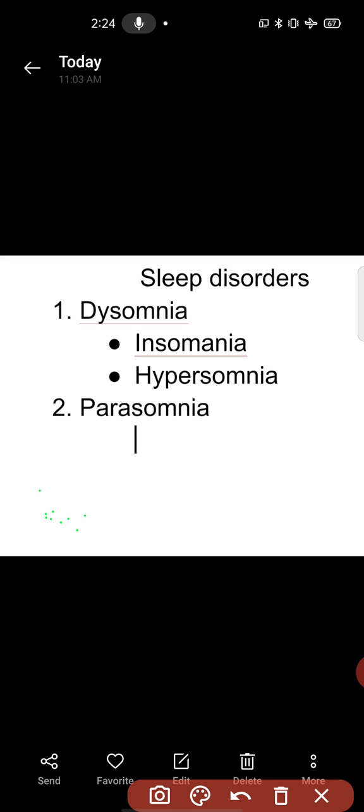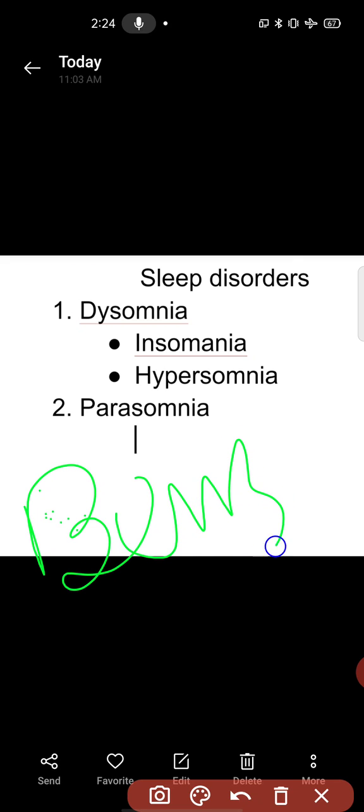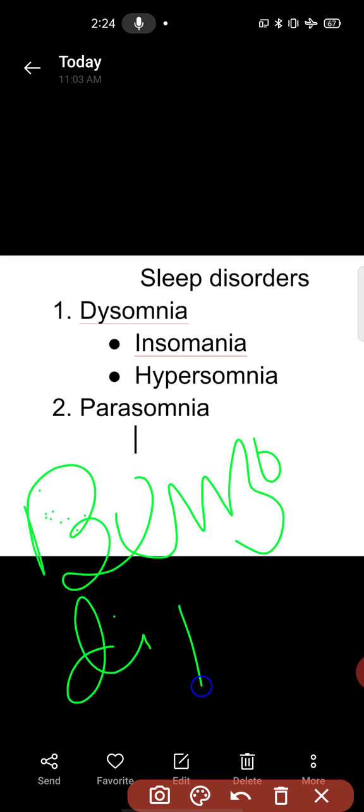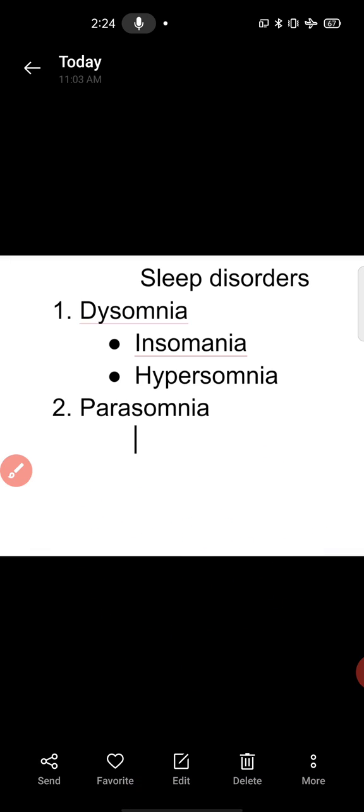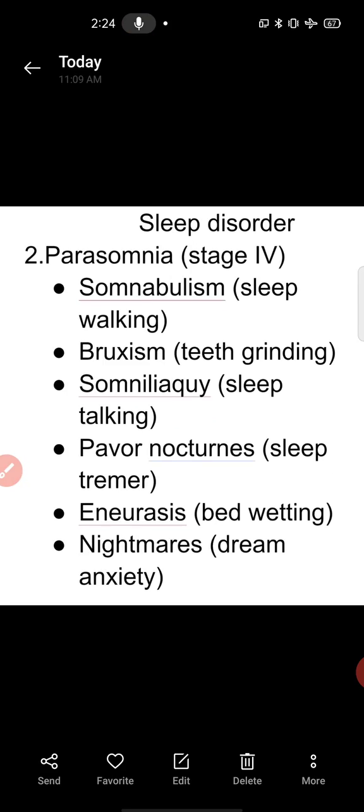We can manage the insomnia by using anti-anxiety drugs such as benzodiazepines. Benzodiazepines are the anti-anxiety drugs. Okay, we can also use antidepressants. ठीक है, and rather than that we can use the cognitive therapy that we will discuss in the psychotherapy chapter. But here I introduce something regarding the cognitive therapy.